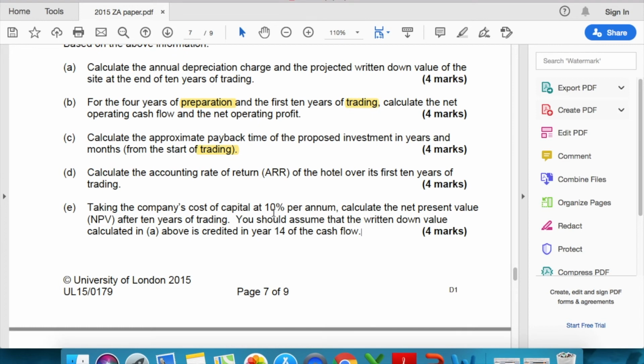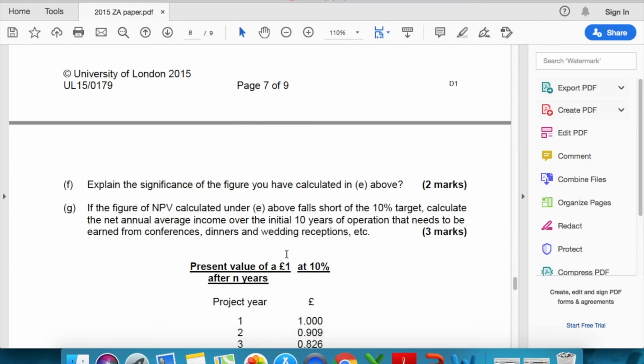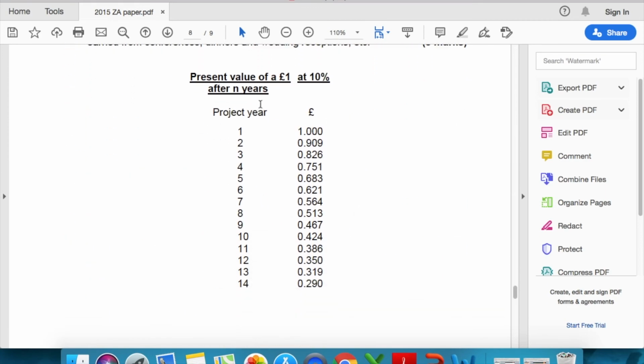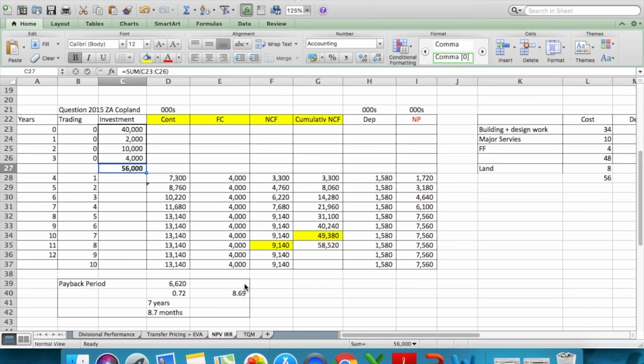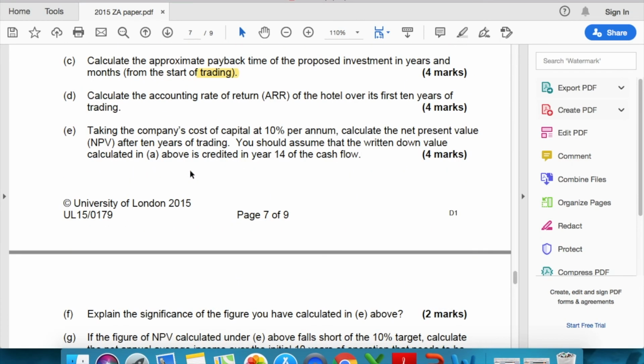Then it says your cost of capital, that your discount rate is at 10%. Calculate the NPV after the 10 years of trading, because this is your year 0 of trading. So let's see, they've given you the discount factor from 1 year to year 14, right? So which means that your NPV, calculate the NPV after the 10 years of trading.